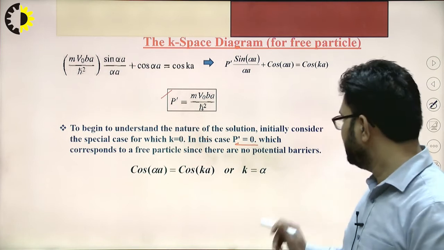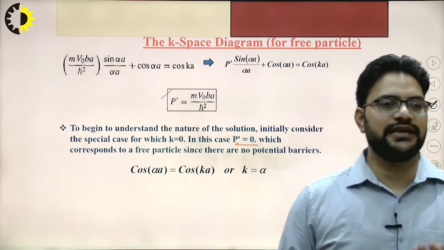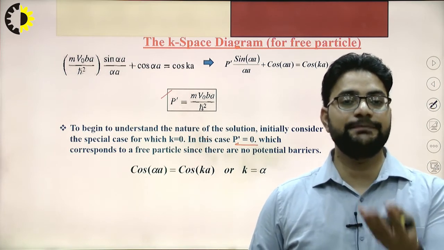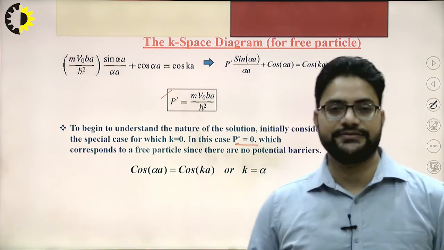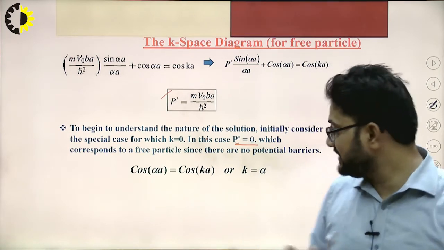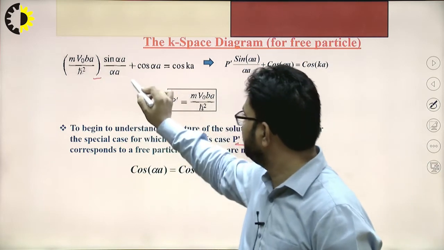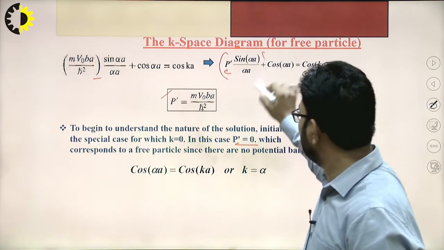What does it mean? It means that the particle corresponds to a free particle and there is no potential barrier. If we consider that P dash is equal to 0, this whole term will be equal to 0.